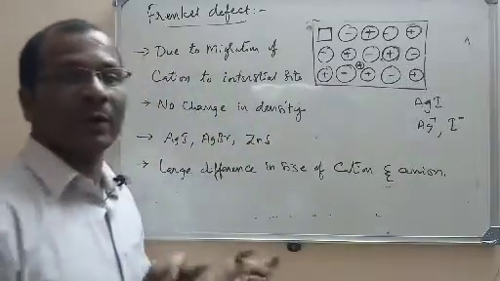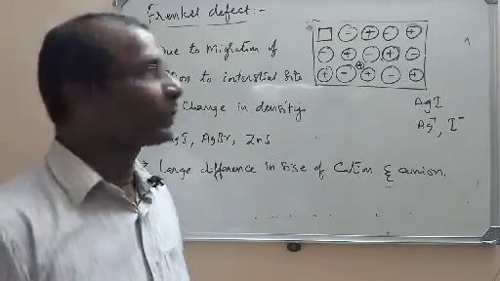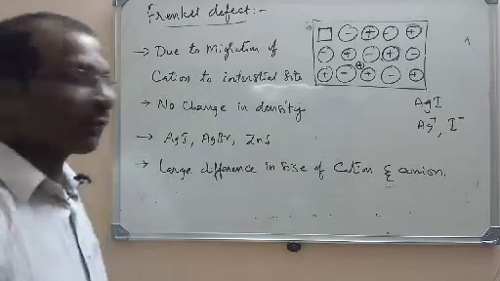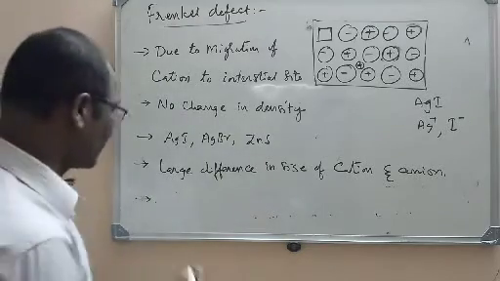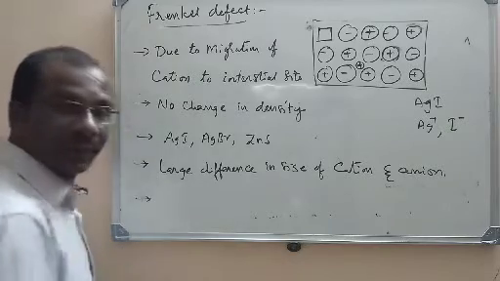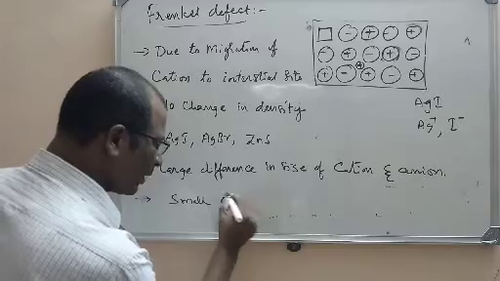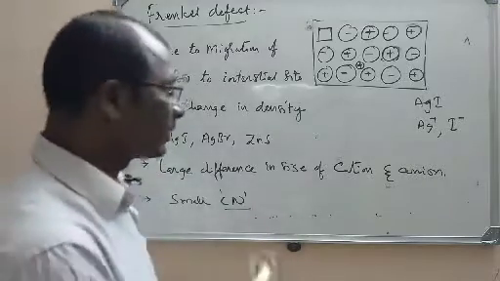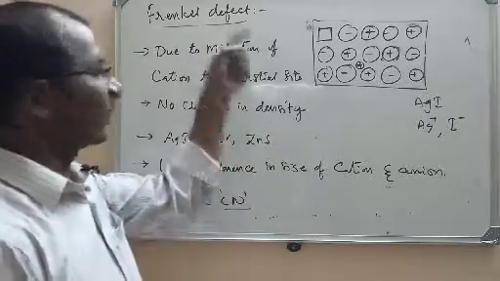That means there should be a large difference in the radius or size of the anion and cation to observe the Frenkel defect. And one more thing is that ionic compounds with small coordination number will show this Frenkel defect.